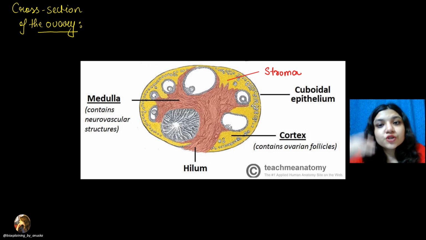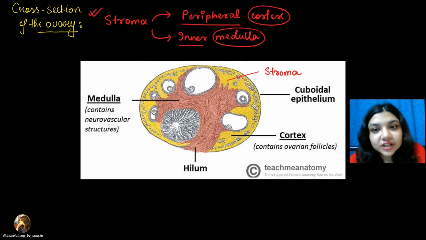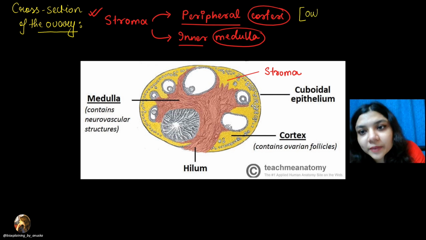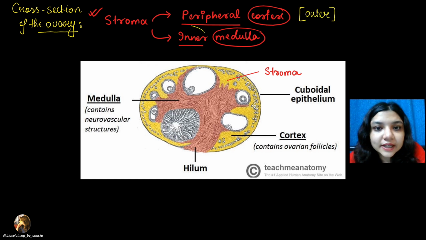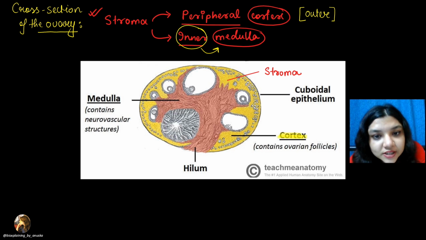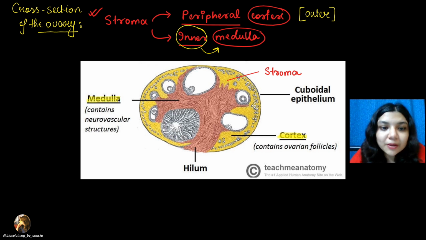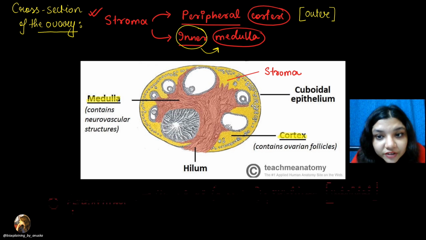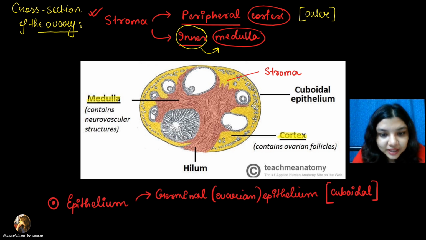In case of the ovary, the stroma is divided into two parts. What are those two parts? One part is the peripheral, that is the cortex. In simple words, you can say this is the outer part and this is the inner part, which is the medulla, right? So the stroma is divided into two parts. One is the outer part, which is the cortex, containing the ovarian follicles, and the inner part, which you will call the medulla, in which neurovascular structures are also present. Now, the ovary has a special covering. What is that covering? That covering is a kind of epithelium, the germinal or ovarian epithelium.